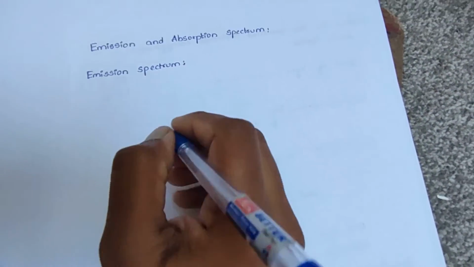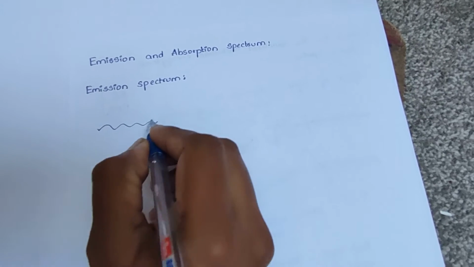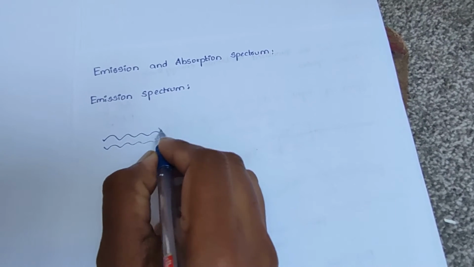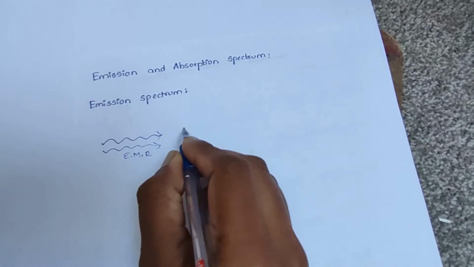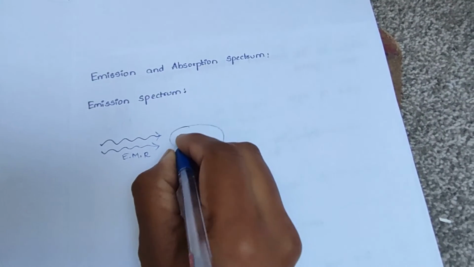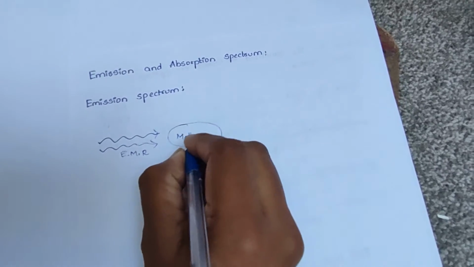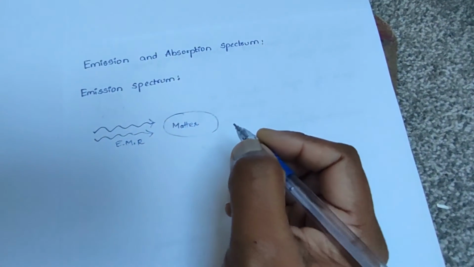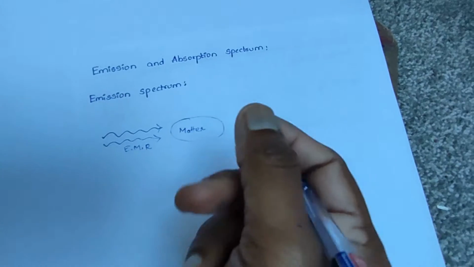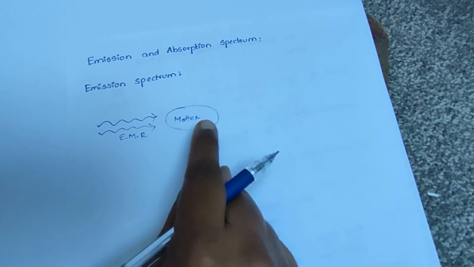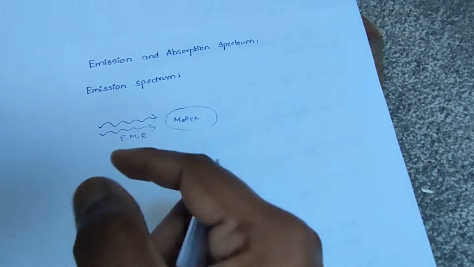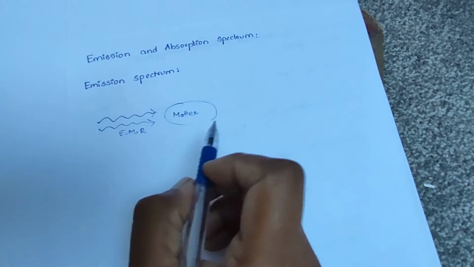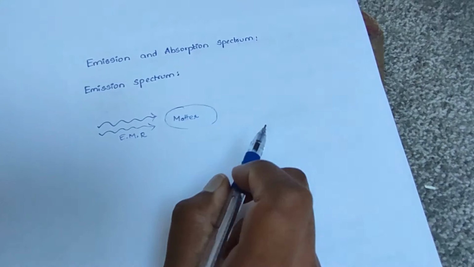When electromagnetic radiations interact with matter, means simply by exposing the substance to electromagnetic radiation, it causes a change in atoms or molecules energy.